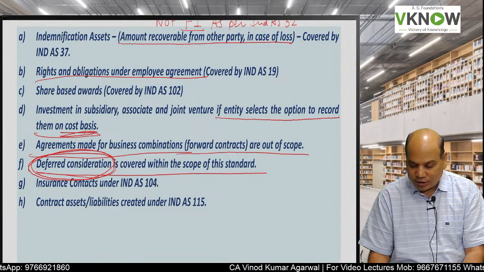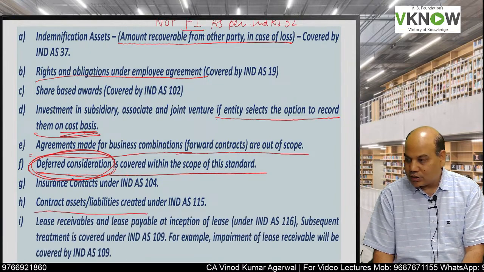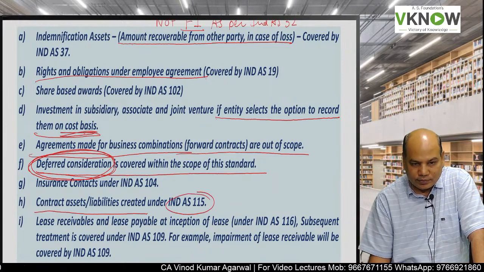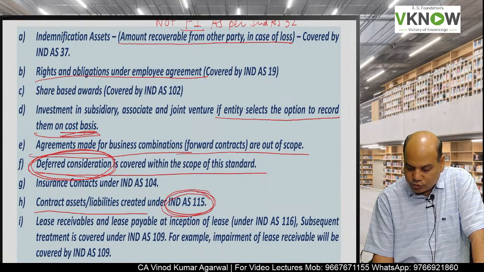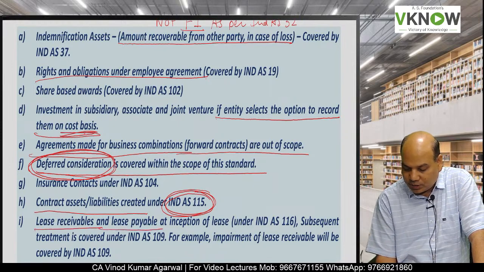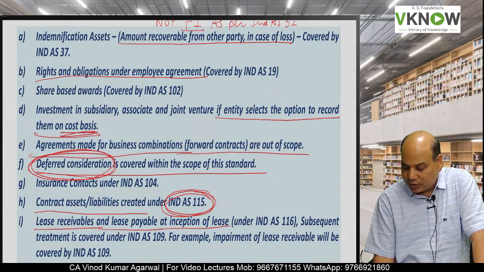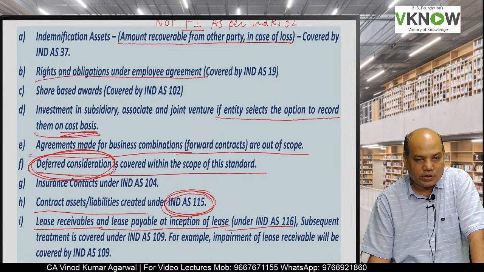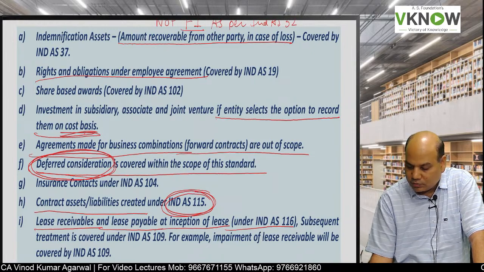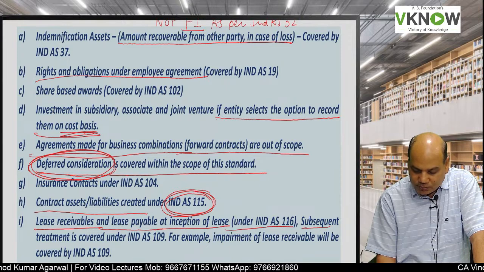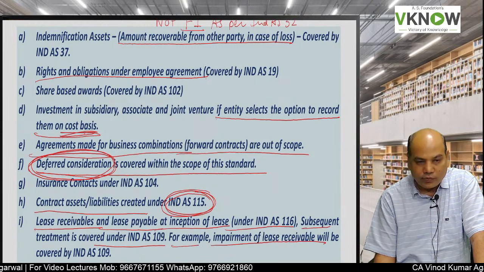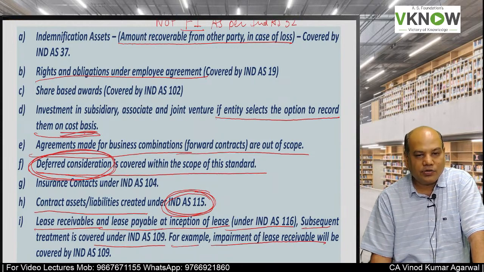Insurance contract, Ind AS 104. Contract assets and liabilities are covered by Ind AS 115. So Ind AS 115 also we had covered in our discussion. Then lease receivable and lease payable at the inception of the lease will be covered by Ind AS 116. So accounting of leases initially will be covered by Ind AS 116. What about subsequent treatment? Subsequent treatment will be covered by this standard. For example, impairment of lease will be covered by Ind AS 109.